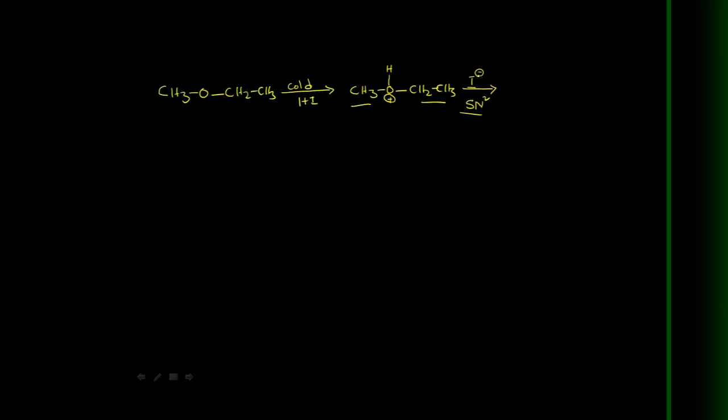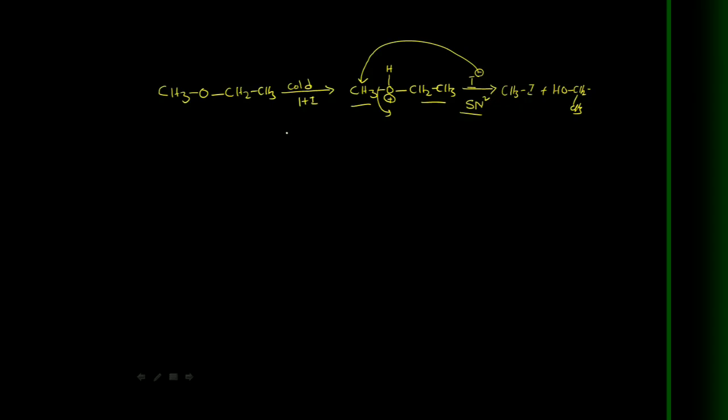So I minus attacks the simpler alkyl group, that is methyl, and leaves out this group. So in this case methyl iodide is the product, and ethyl alcohol. Okay, that's it.